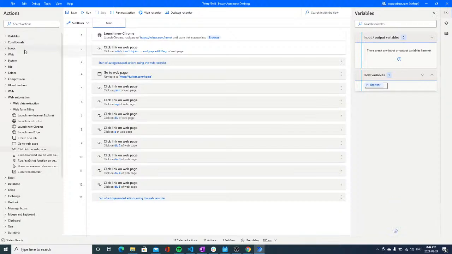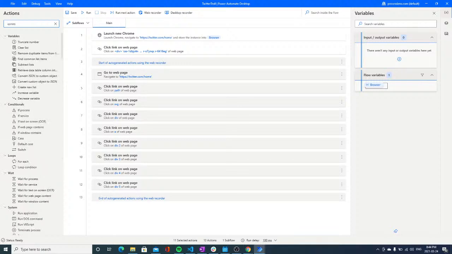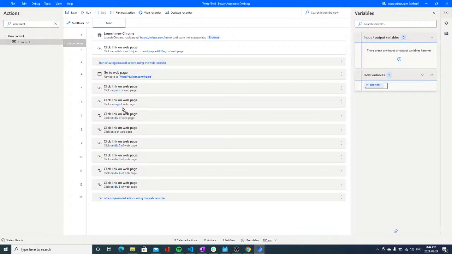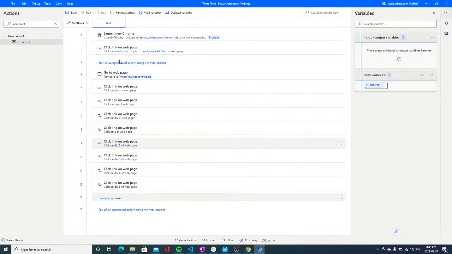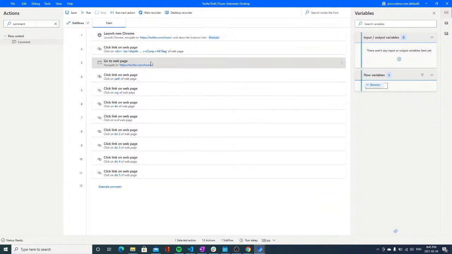All right. So this was the element that we created, and then we see that it inserted some comments. So this that you see right here is a comment. If you would like to insert some comments inside of your flow, all you have to do is search for the comment, drag and drop it, and insert it wherever you'd like to see it. So for example, example comment. So comments we have seen, and let's delete all of this because it's adding a little bit of things that we don't need right now.